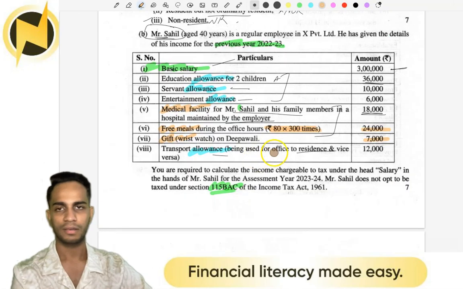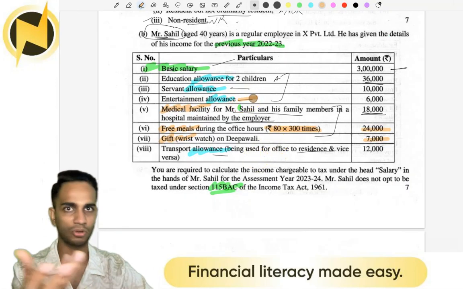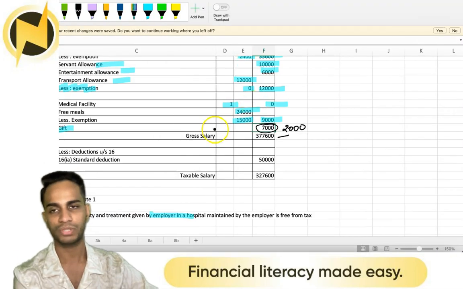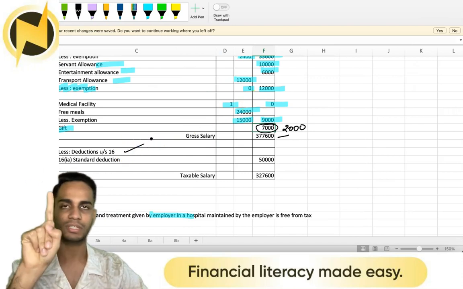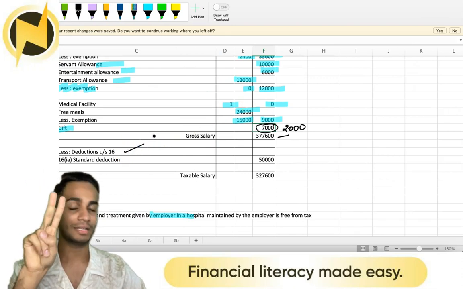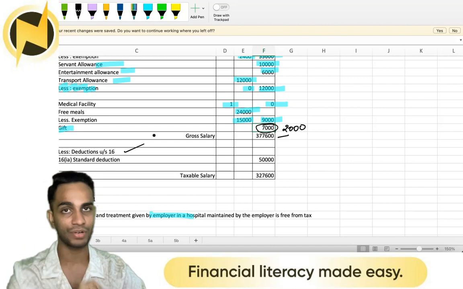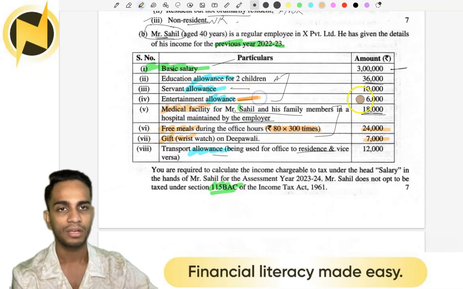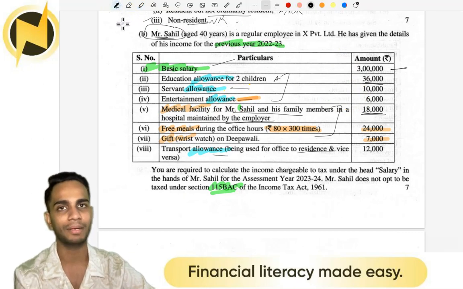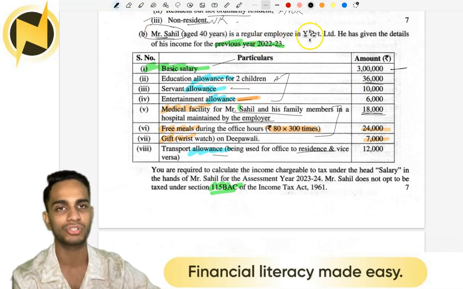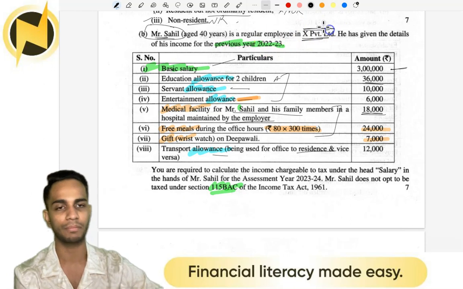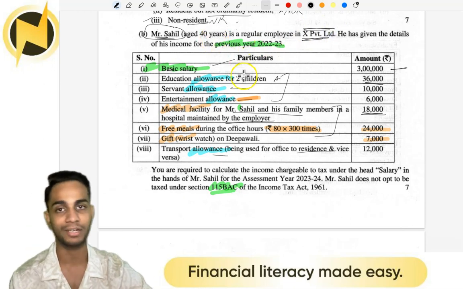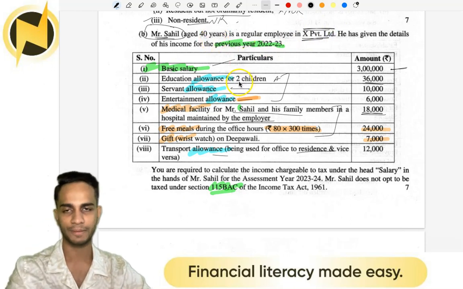Then there is entertainment allowance here, right? Then we are going to deductions under section 16. I'm going to show section 16 deductions. 3 items: standard deduction under 1A, entertainment allowance in 2, and professional tax paid in 3. You do not have professional tax here, but I did read entertainment allowance here. Can this person take deduction for entertainment allowance? No, because this person is not in a government company, is in a private company. Government employees can take deduction for entertainment allowance. Correct.